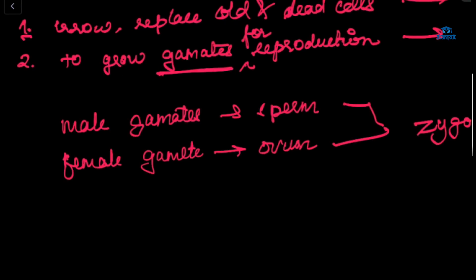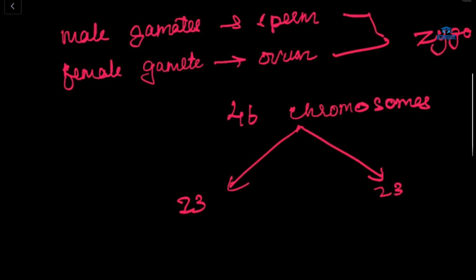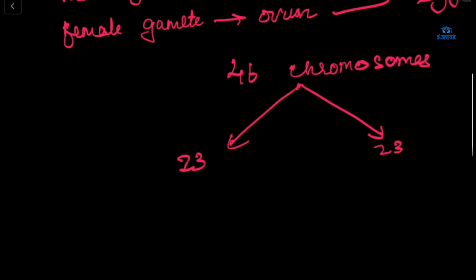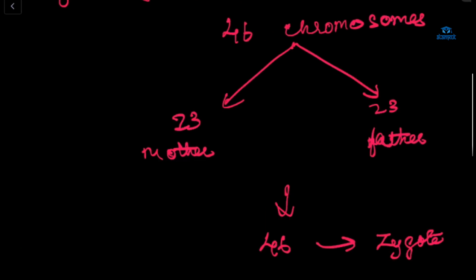we have 46 chromosomes in total, right? 23, 23. From the mother we get 23, from the father we get 23. So again there will be 46 in the zygote, the egg, after which the offspring will be formed, right?